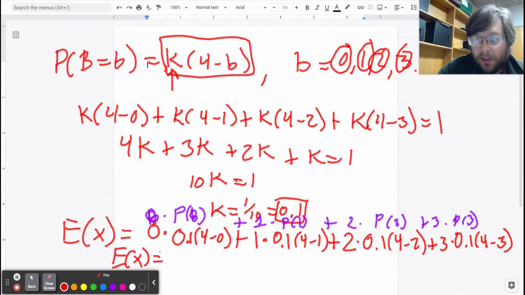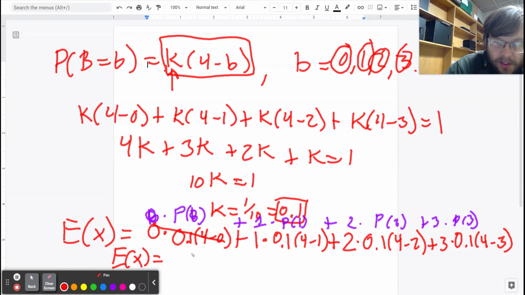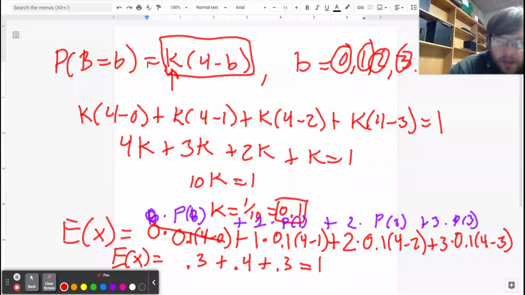If you're stubborn and you want to do it by hand, you can see that this is going to equal 0. This is going to be 0.1 times 3, so we'll have 0.3. This is going to be 0.2 times 2, so you'll have 0.4. This is going to be 0.3 times 1. And 0.3 plus 0.4 plus 0.3 is equal to 1.